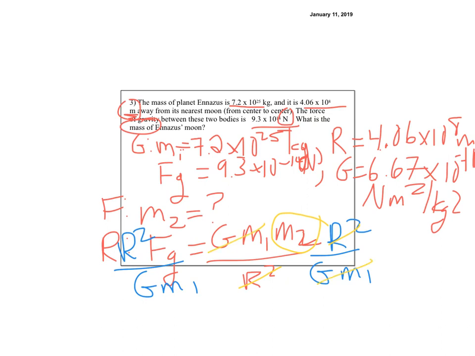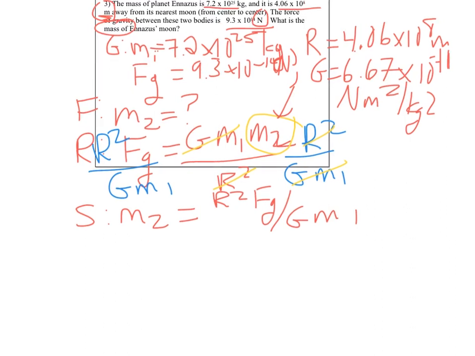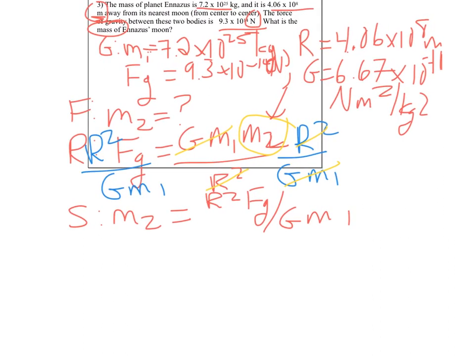So in my solve step, I end up with M2, because that was the only thing left over here. So M2 is equal to R squared FG, all divided by GM1. Not that bad, but that's where we're at. So we're going to move this up a little bit so I have a little space, but I might be able to see my givens. Let's keep it there. Looks good.